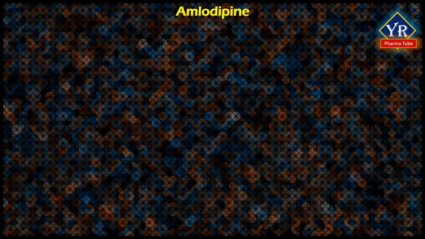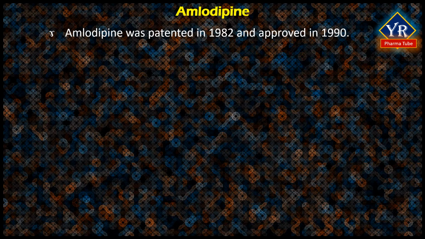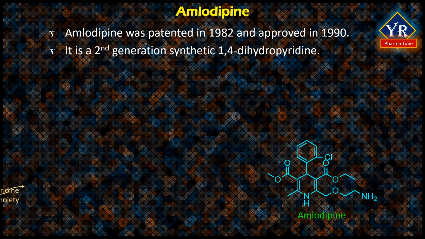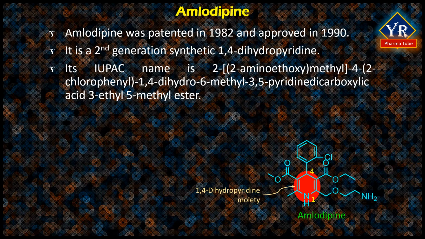The last drug of this lesson is amlodipine. Amlodipine was patented in 1982 and approved for medical use in 1990. It is a second-generation synthetic 1,4-dihydropyridine and a calcium channel blocking agent with antihypertensive and anti-anginal properties. Its IUPAC name is 3-ethyl 5-methyl 2-(2-aminoethoxymethyl)-4-(2-chlorophenyl)-1,4-dihydro-6-methyl-3,5-pyridinedicarboxylate.